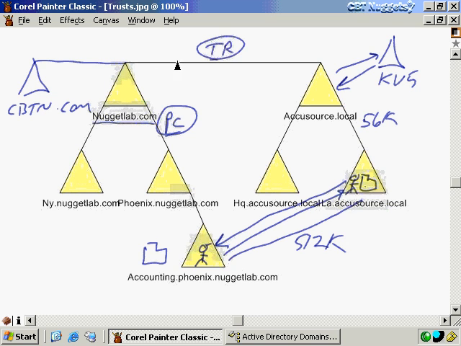Now let me also point out that once I create this forest trust relationship here, and we can access resources all the way up and down the tree, it is not a transitive trust relationship. So just because AccuSource.local now trusts NugaLab.com, and because NugaLab.com already trusted CBTNuggets.com because they were in the same forest to begin with, that does not mean that AccuSource.local now automatically and intrinsically trusts CBTNuggets.com. If I want to create a trust relationship here, then I would have to create either a separate trust relationship just between these two domains, or another forest trust relationship between AccuSource.local and CBTNuggets.com.